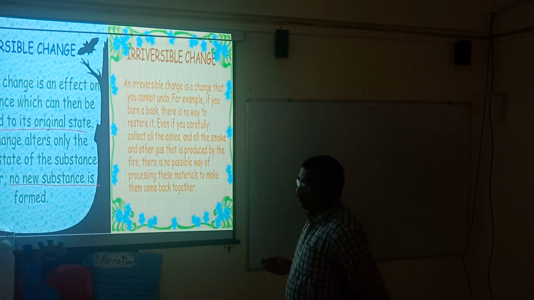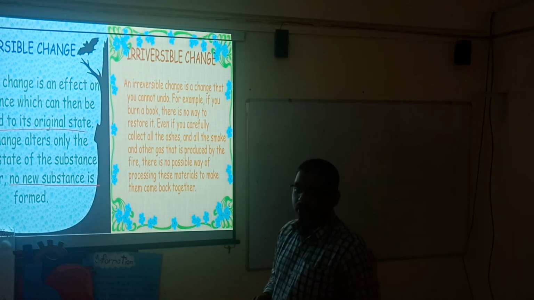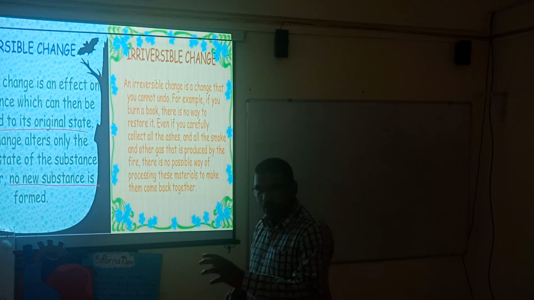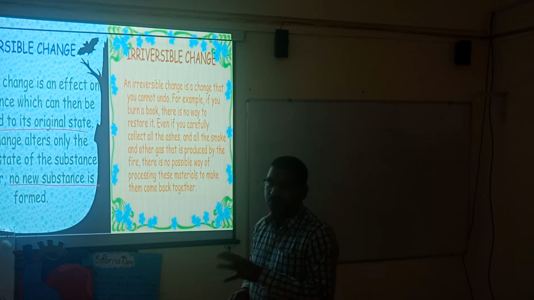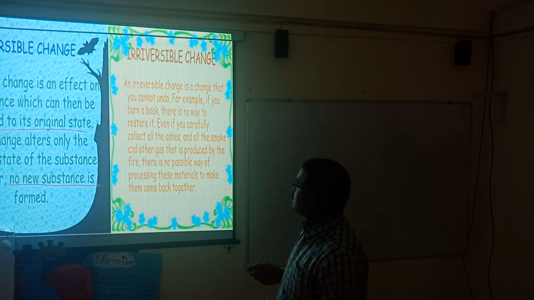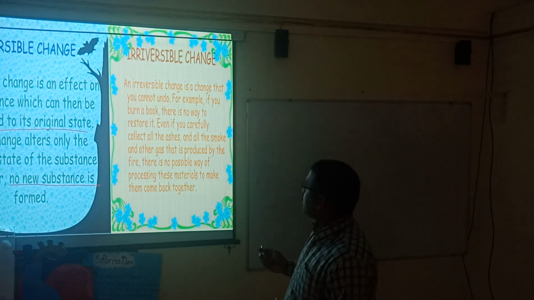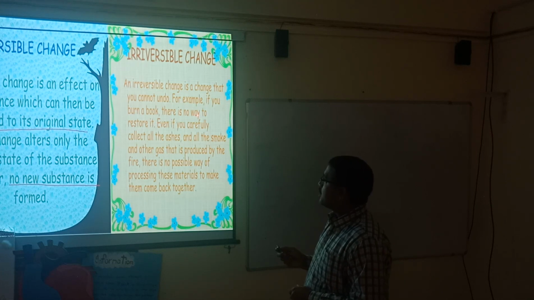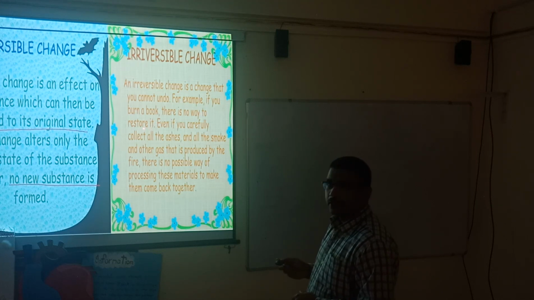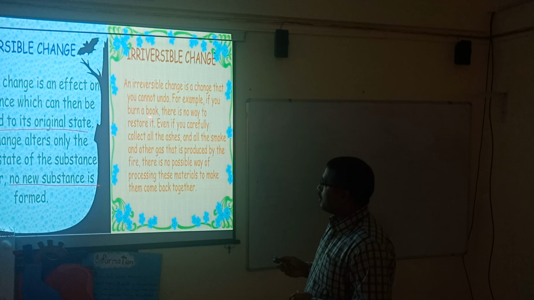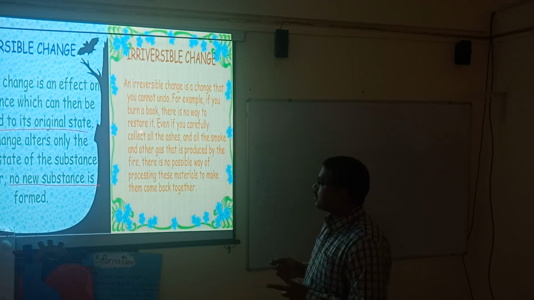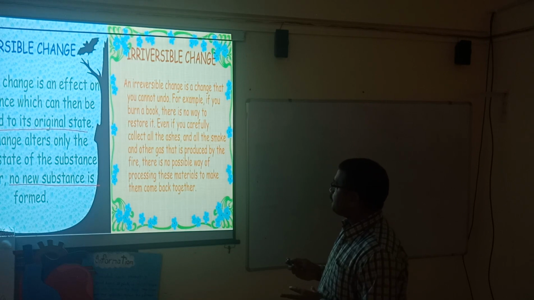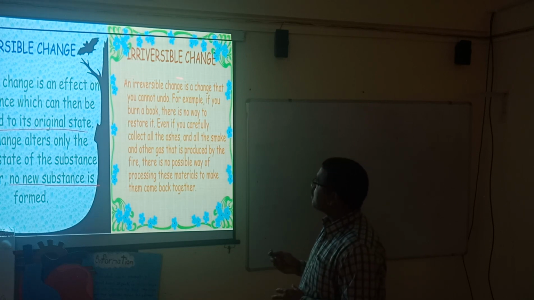Undo means that if the change occurs and you remove the effect, even then it is not going to change back. For example, if you burn a book, there is no way to restore it. Once you burn the book, it cannot be restored again. That's why this kind of change is known as an irreversible change.